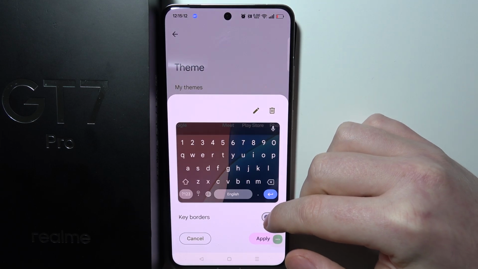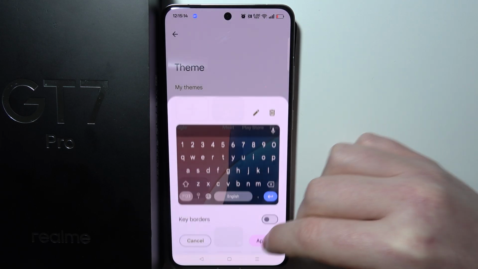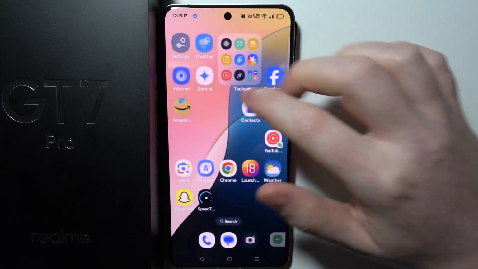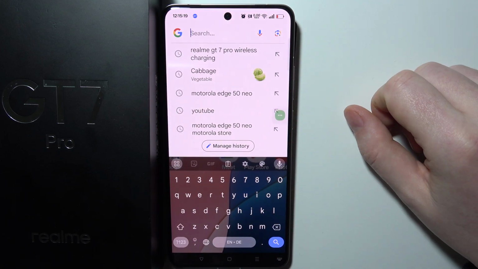And right here we can enable or disable key borders. Select Apply and your new keyboard should be set. Let's check it out. It's right here.